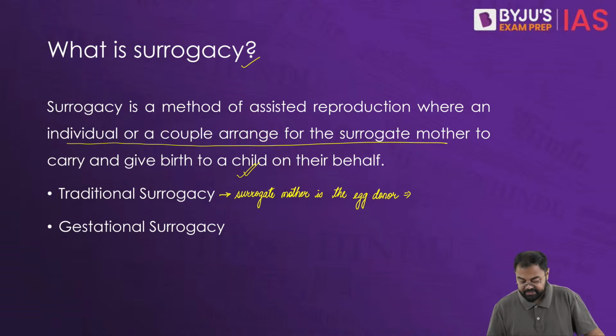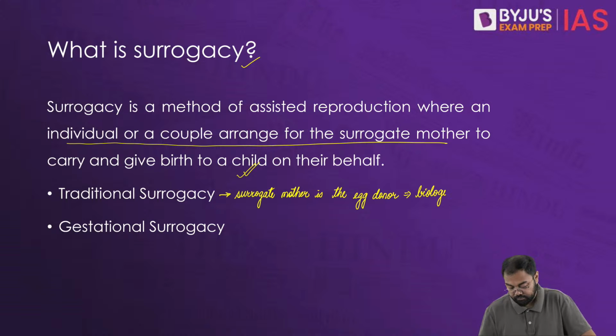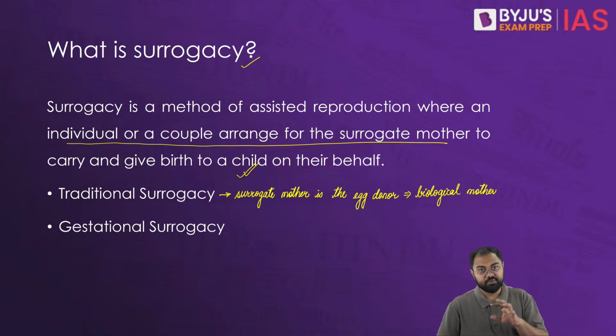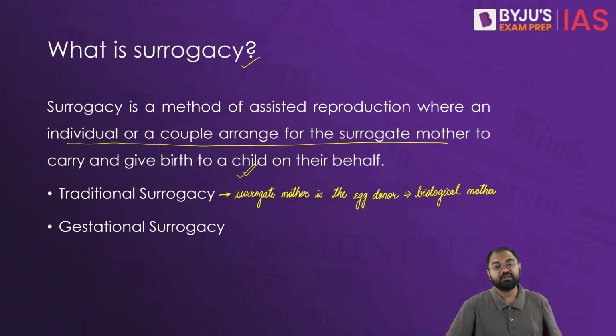So in a manner you can say that she becomes the biological mother of the child, because she has provided her egg cells in this fertilization, and in her womb all the development of the child happens. The embryonic development happens inside the uterus of the surrogate mother.